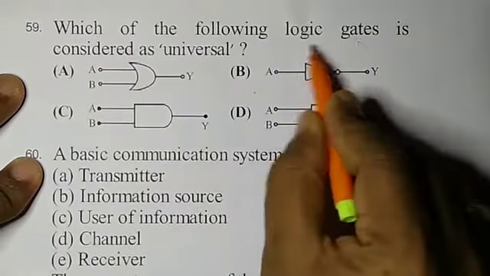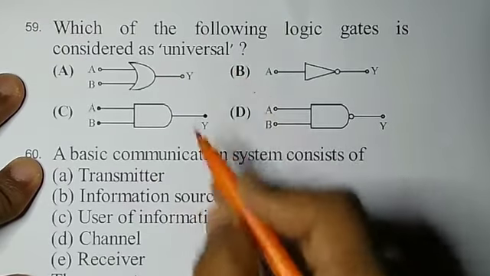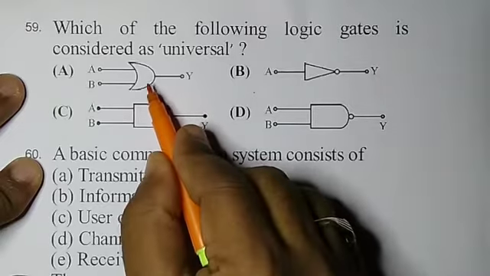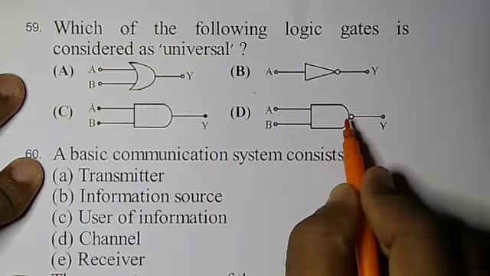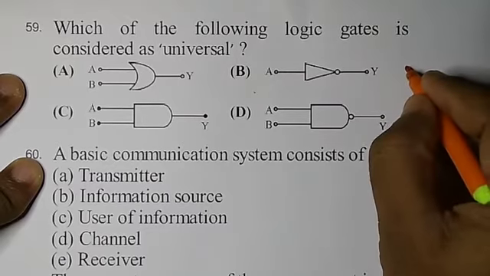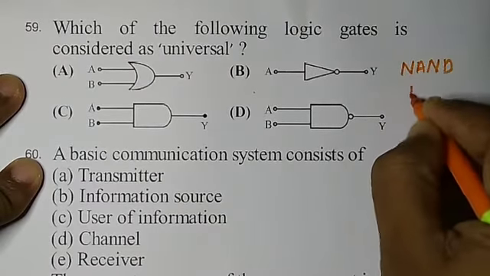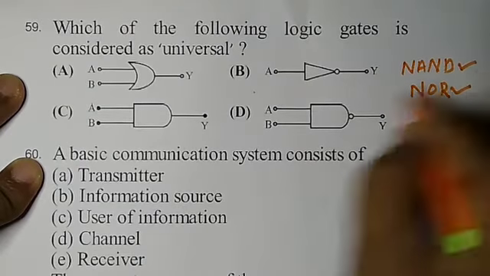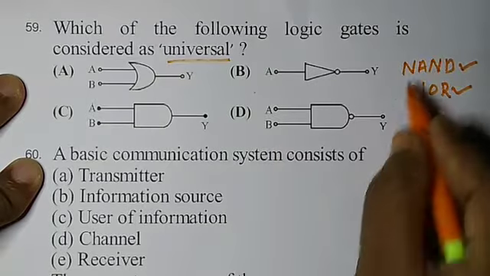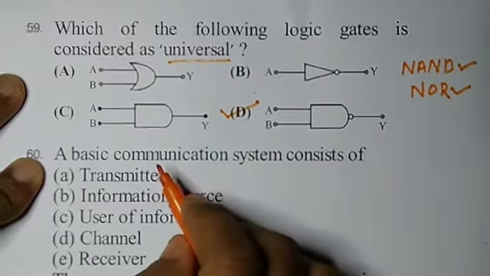Which of the following logic gates is considered a universal gate? Here given are OR gate, NOT gate, AND gate, NAND gate. As we know, NAND and NOR, these two are called universal gates. So here this NAND gate is the one. So this is called a universal gate.